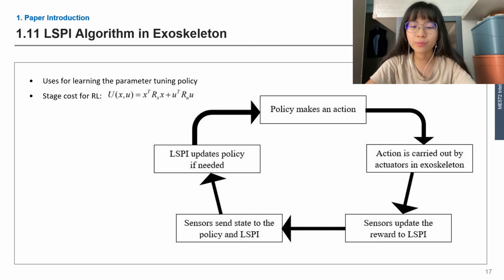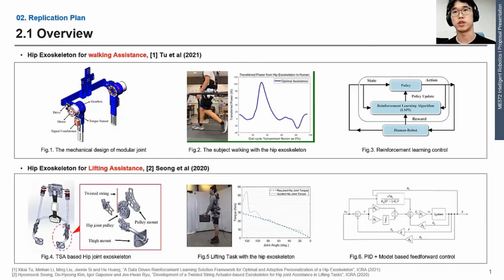Then the motor and gearbox will move according to the signal received. Next, torque sensors would collect data and update the reward and state to the LSPI, and it will also send the state to the policy. LSPI will update the policy in order to minimize the stage cost of this quadratic equation if needed. Finally, the exoskeleton will use the policy updated by LSPI, and this forms an endless loop for the policy tuning of the exoskeleton.